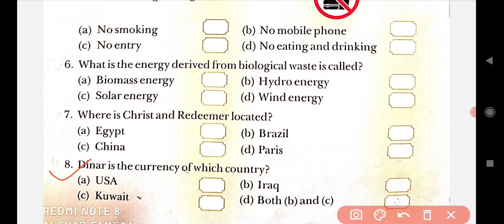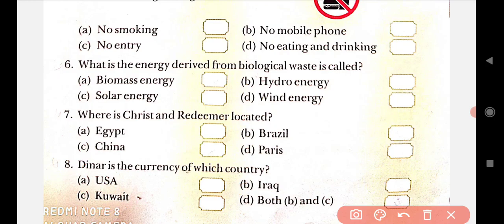Yes, it is used in Iraq and Kuwait. So the correct answer is both B and C, because it is used in Iraq and also in Kuwait.